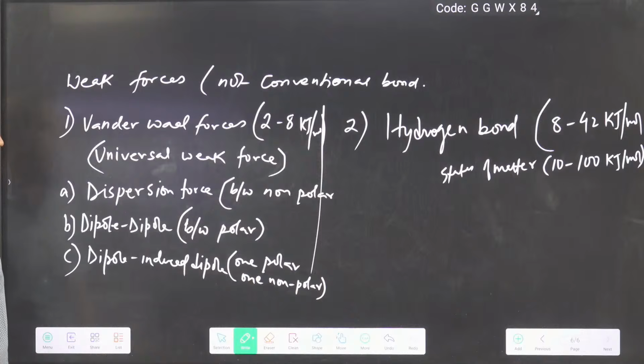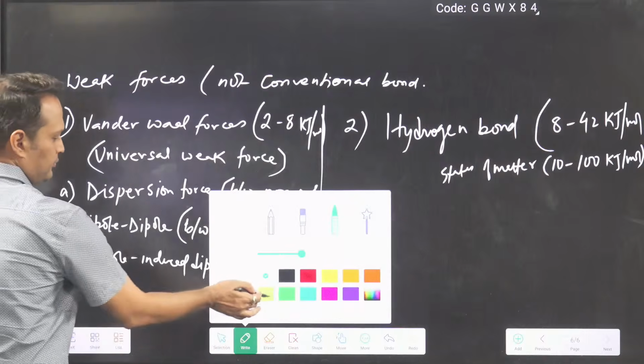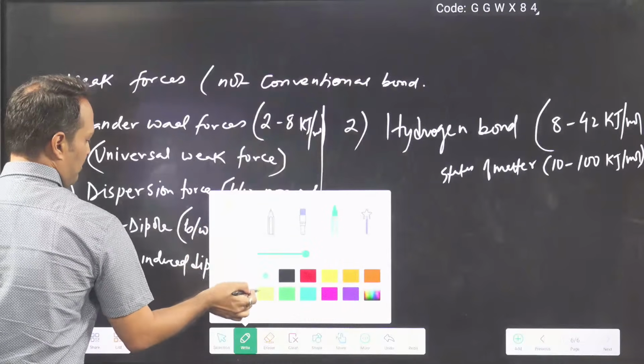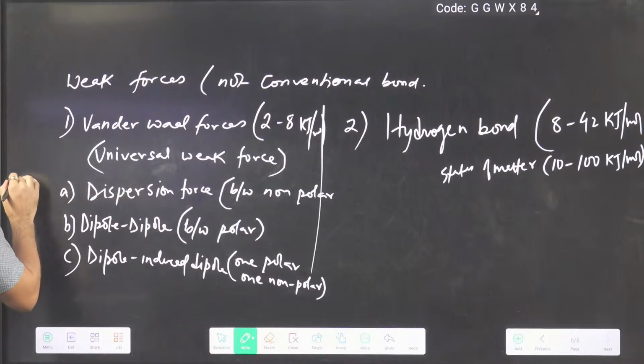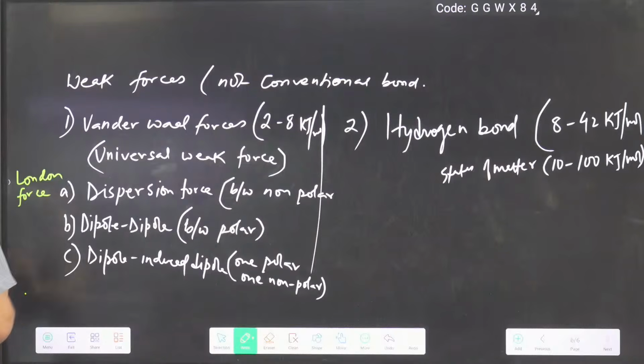Watch carefully, many things are not written in NCERT also, but I am telling you. Dispersion force is also known as London force. Dipole force is also known as Keesom force. Dipole induced dipole is also known as Debye force.